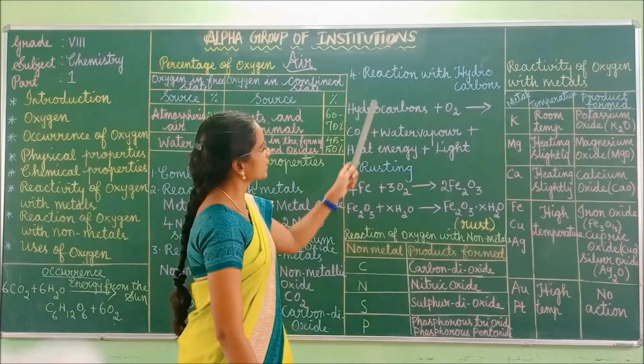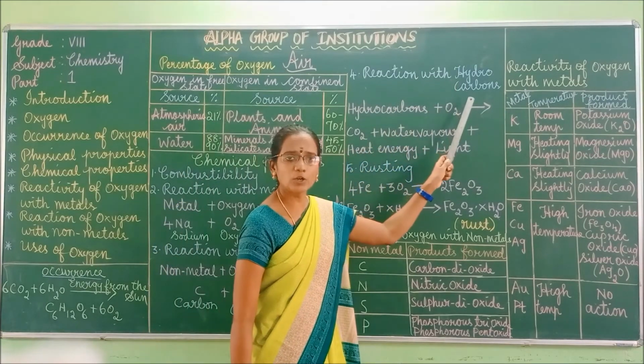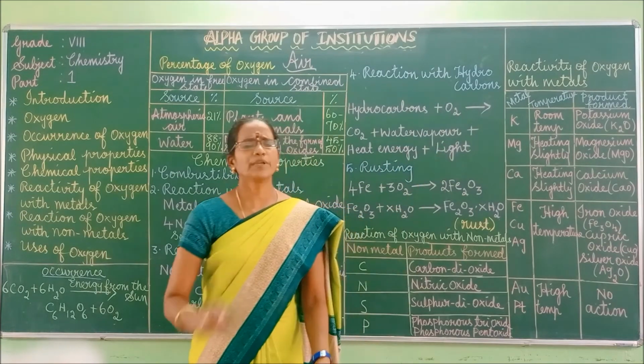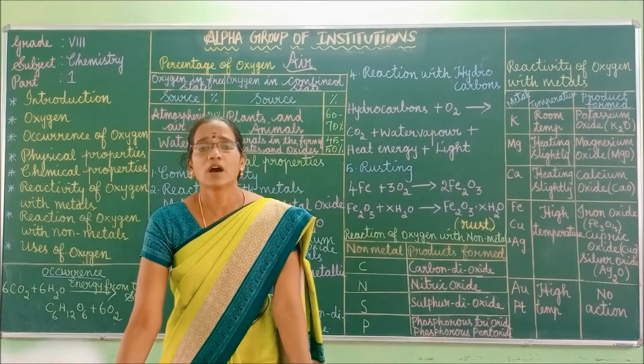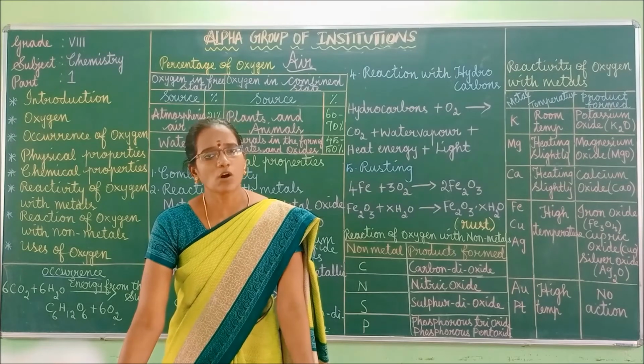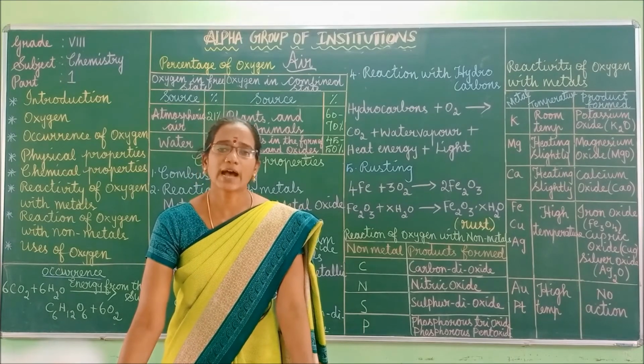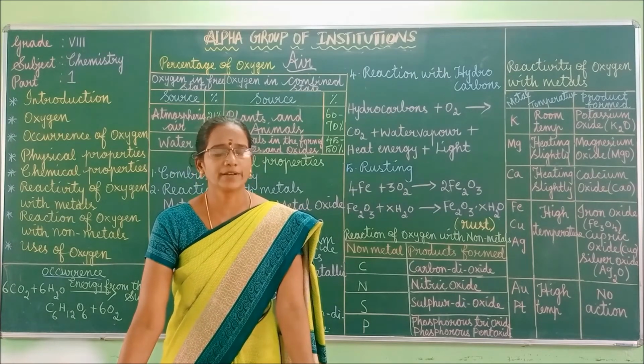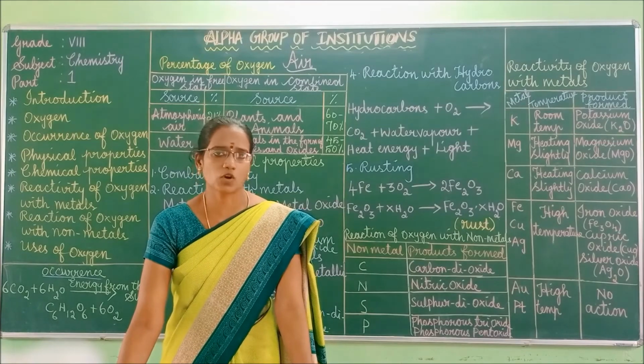Good. Next we can move to the reaction with hydrocarbons. What do you mean by hydrocarbons? Hydrocarbons means compounds containing hydrogen and carbon. This is called a hydrocarbon.